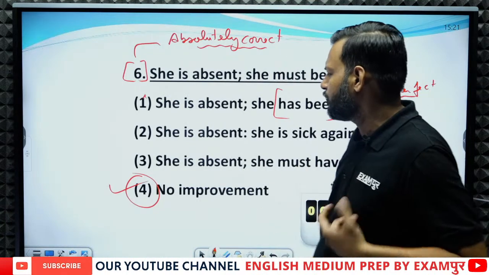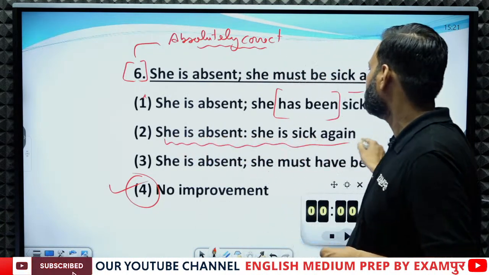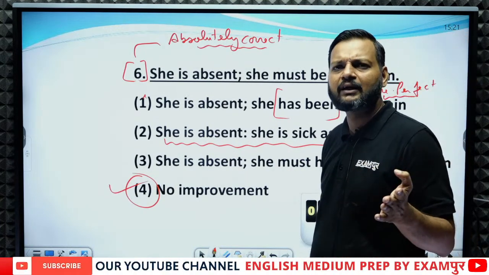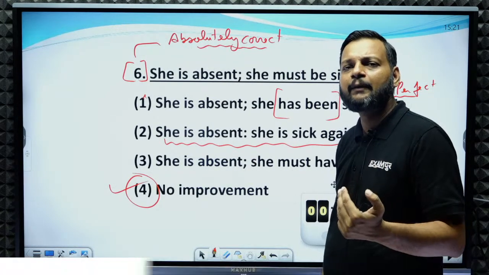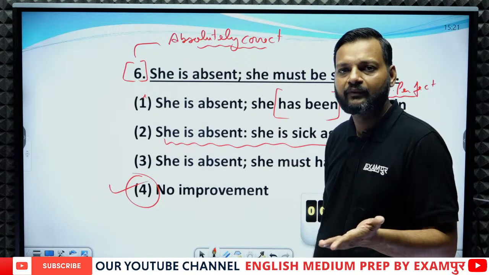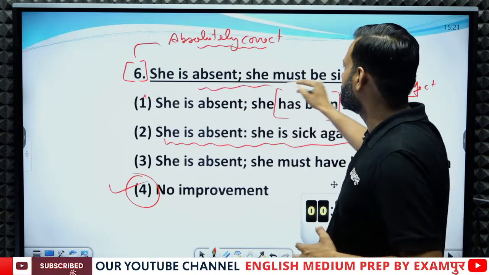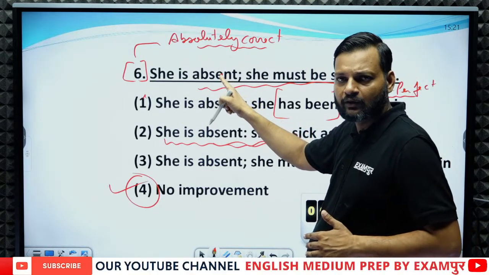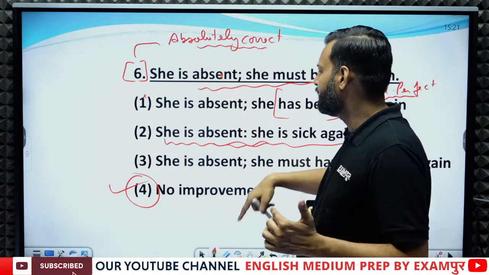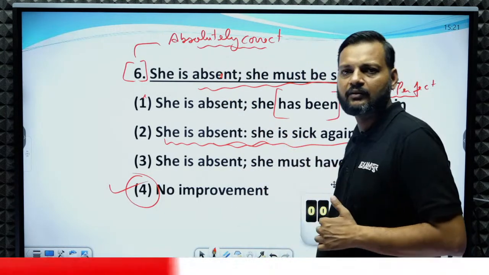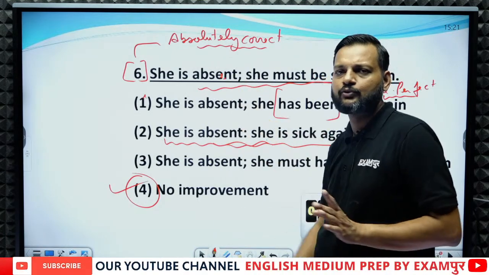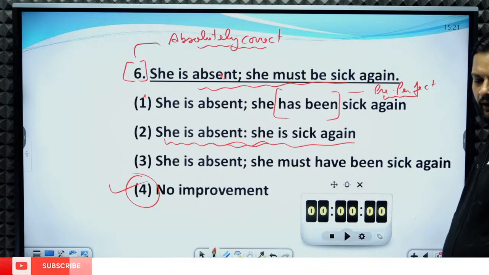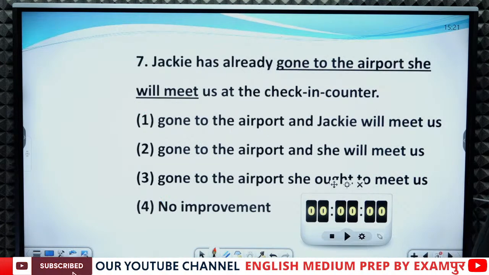And if we talk about the second option, she is absent, she is sick again. This sentence can be correct, but no need of replacing a sentence if it is not wrong, right? This sentence is absolutely correct and this sentence is also correct. If this were wrong, then only we needed to change the sentence. So here we have to choose no improvement. Okay, next question.